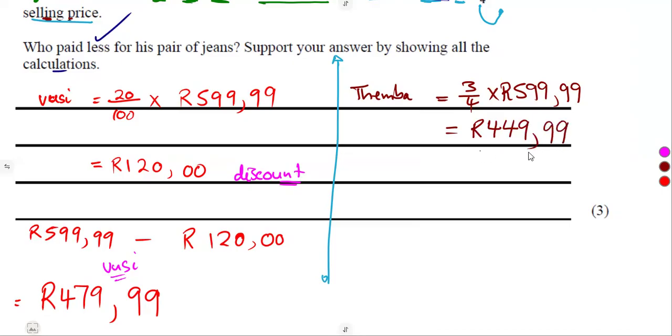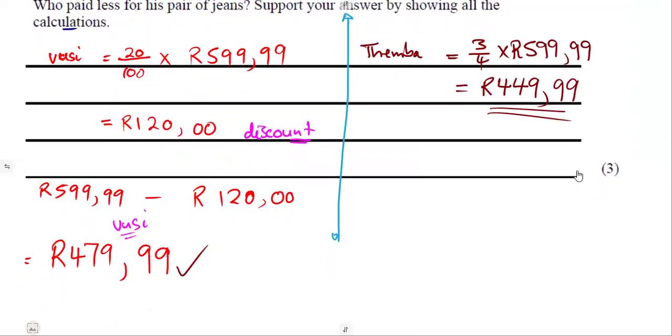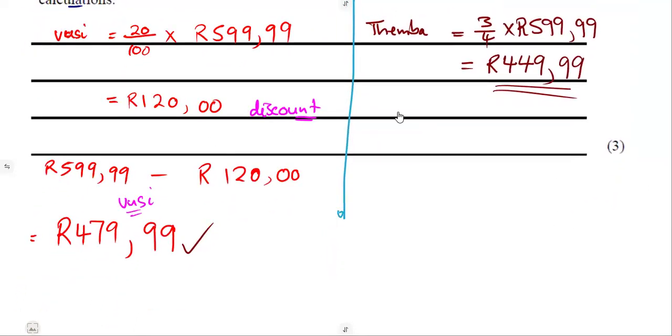So Temba paid this at the end. And Vusi, this is what you're having. So the question is, who paid less? We can see it by comparing now. So instead of using those percentages, this is another way to calculate their exact values. We could have seen that, guys, by just using the amounts.